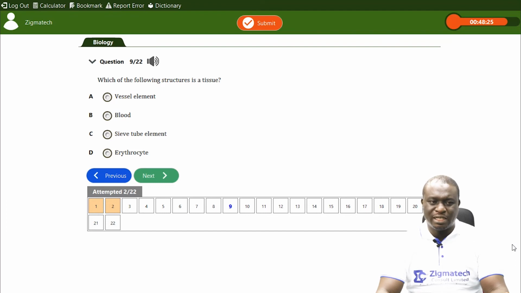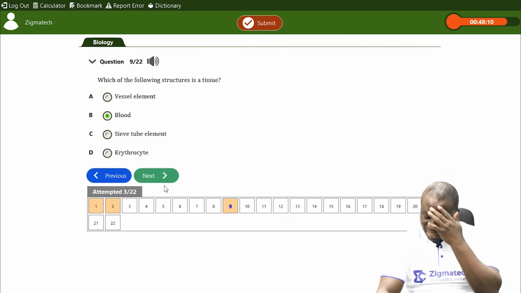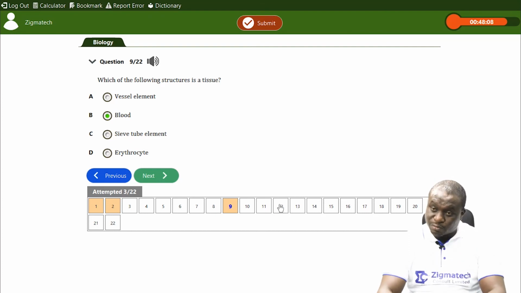The sieve tube element is also found in the phloem, and the vessel element, I think, also in the phloem. But B is the correct answer, which is blood. And blood is a fluid tissue. A fluid tissue.